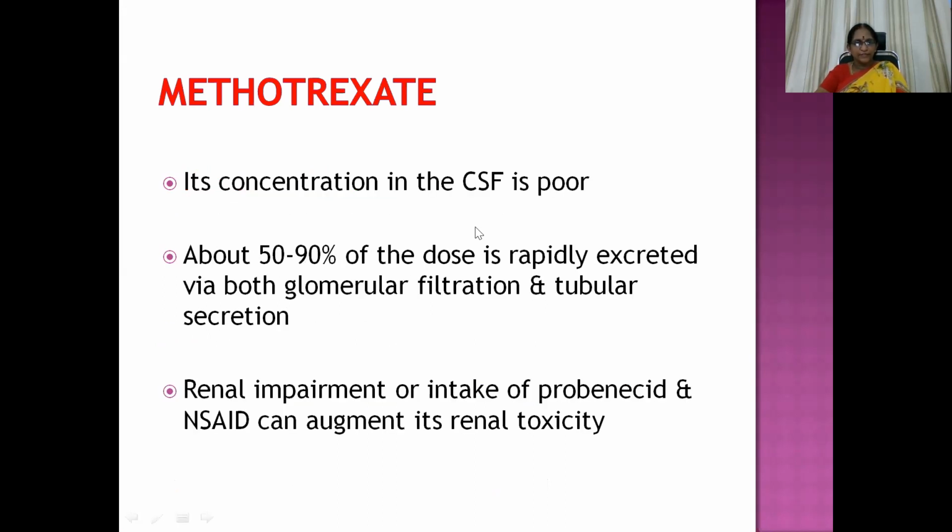Concentration in the CSF is poor. 50 to 90% of the dose is rapidly excreted via both glomerular filtration and tubular secretion as well. So renal impairment, or even intake of probenecid or NSAIDs, can augment its renal toxicity.